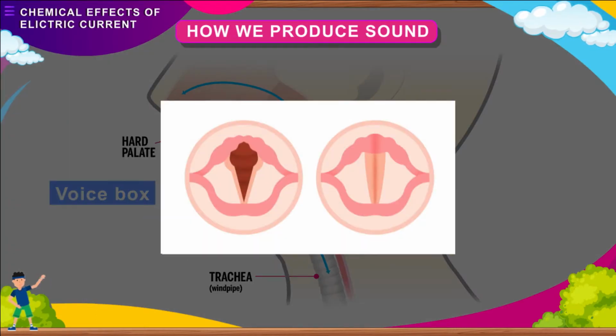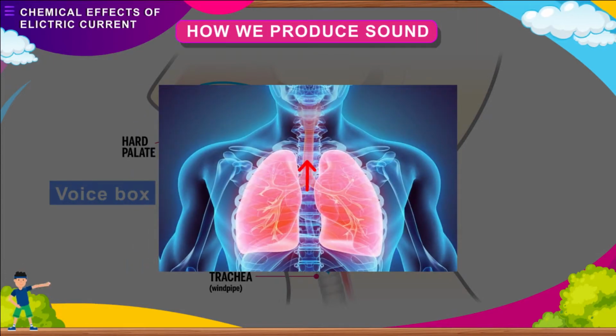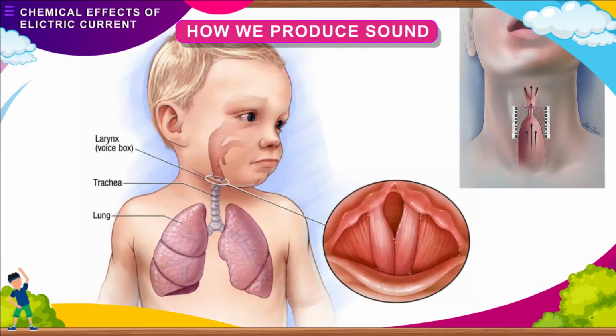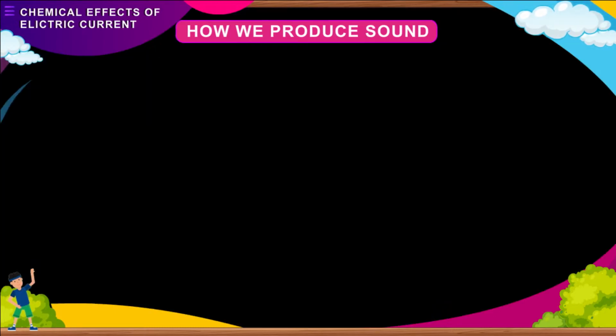The vocal cords are thin bands of tissue stretched across the voice box in a way that there is a narrow slit between them for air to pass. The vocal cords vibrate when air from the lungs is forced through the slit. Sounds of higher frequency are produced in women and children because they have smaller vocal cords.